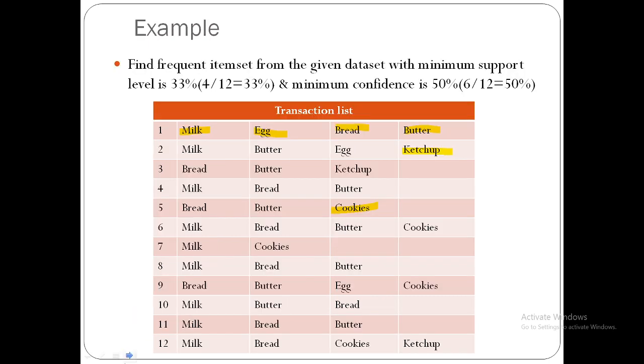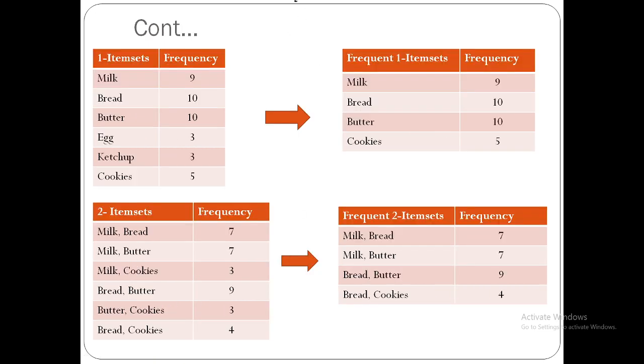Now we have to find out what the frequencies are. How many frequencies are there here? Milk, how many times is it there? 1, 2, 3, 4, 5, 6, 7, 8, 9. Total 9 times milk is occurring here. So it is a 9.